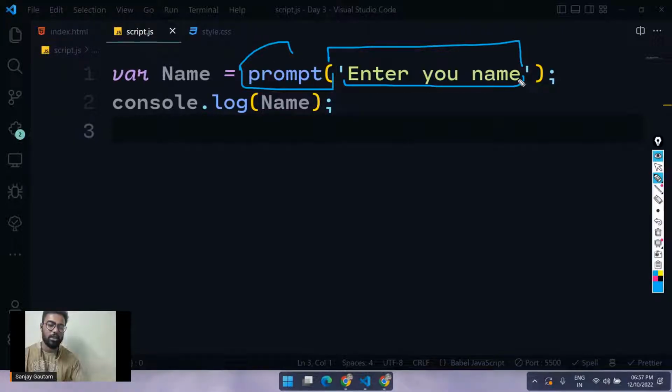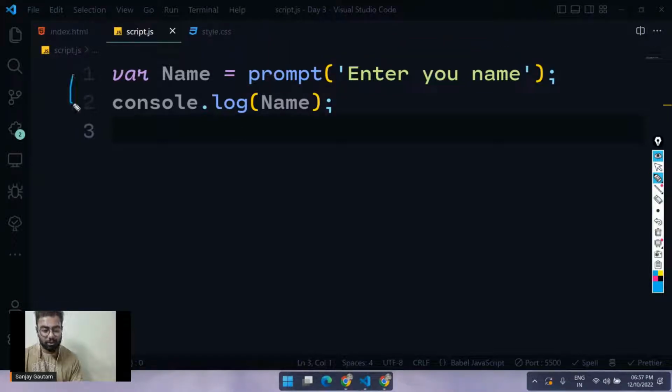So this will be the message. It will show on the top. Enter name, what's your age, what's your mother name, father name, etc. And whatever the user types is just going to get saved inside this variable. So you have to create a variable, and this variable can store whatever the user has typed. And after that, I'm just logging out this variable. Easy. And if you have any doubt, you can ask me.